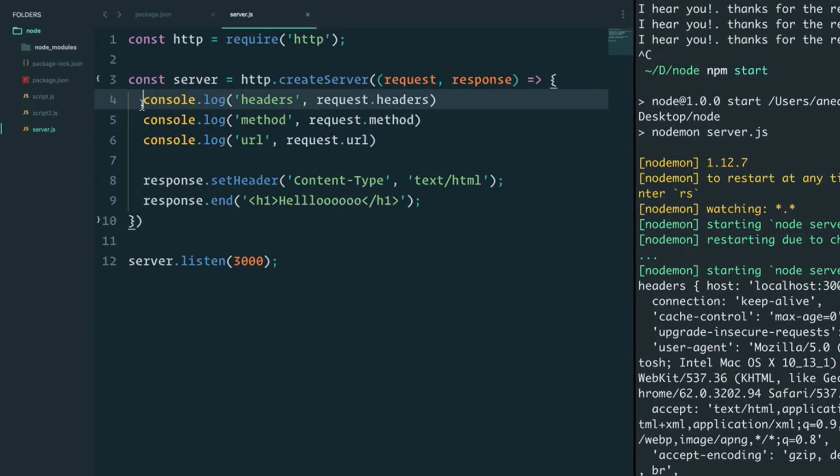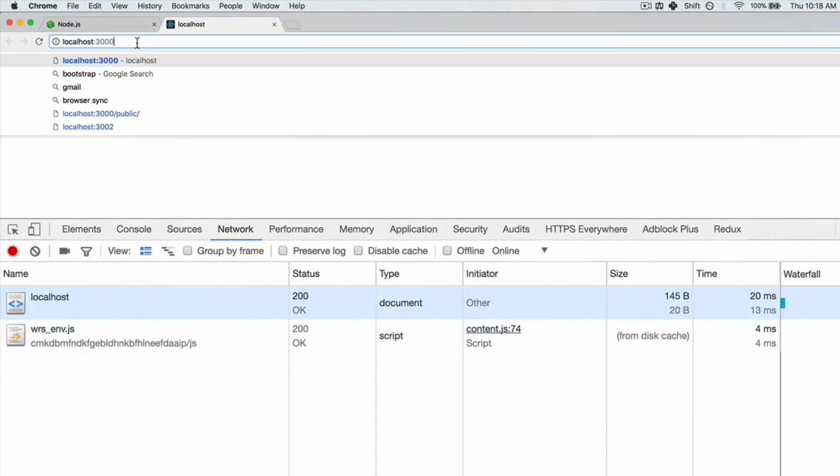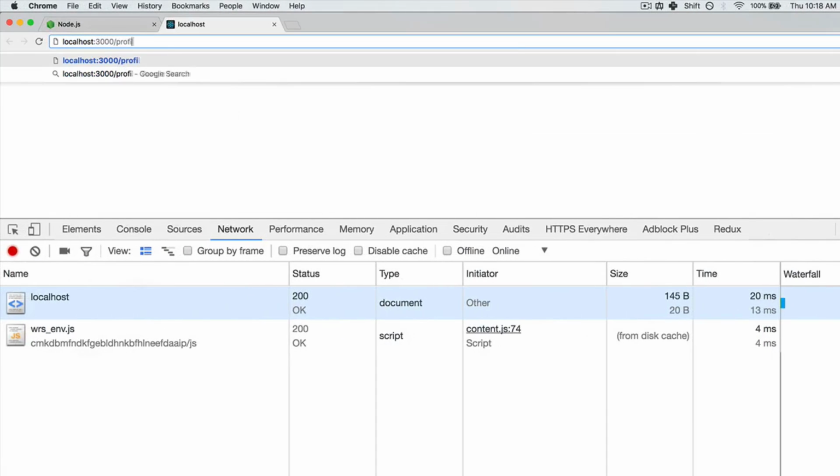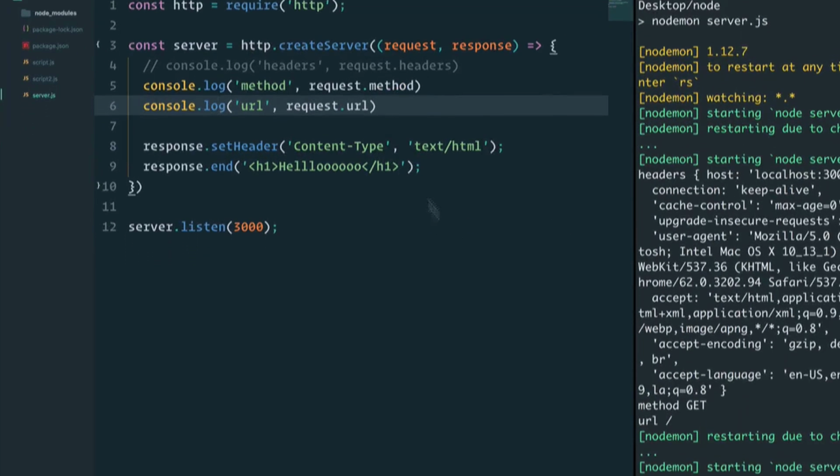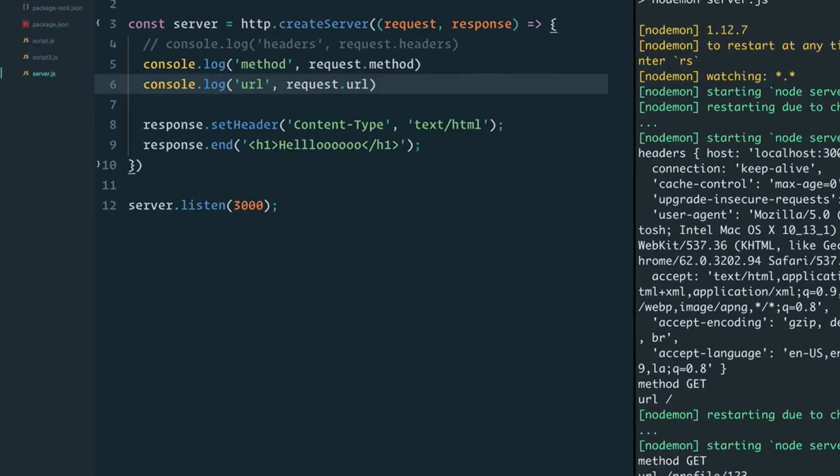Let's just comment out the headers for now and show you how things change if I now enter localhost profile 123. I get method get and URL was profile 123. So we get information about the request that the front end made, which is very cool.